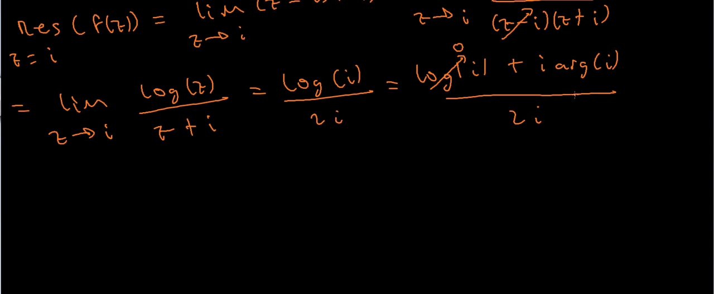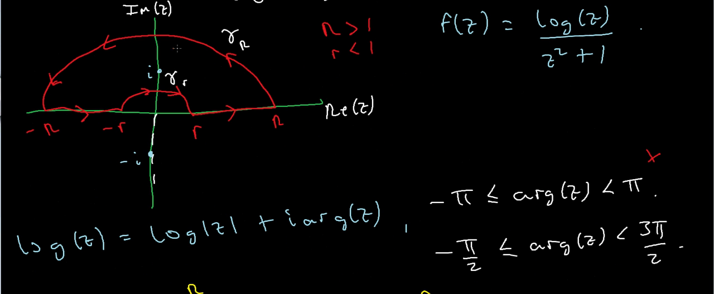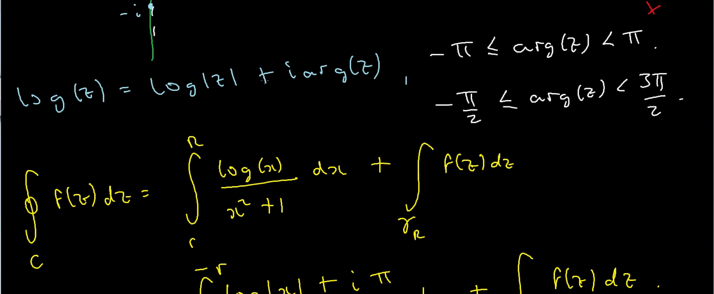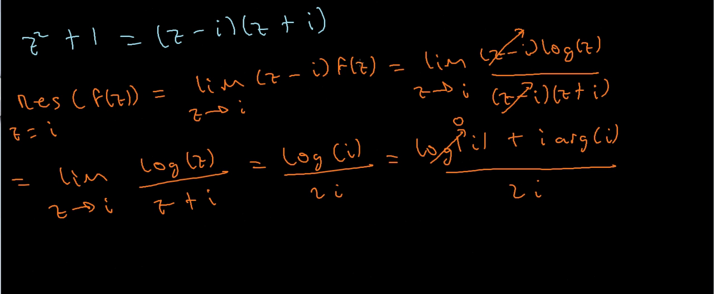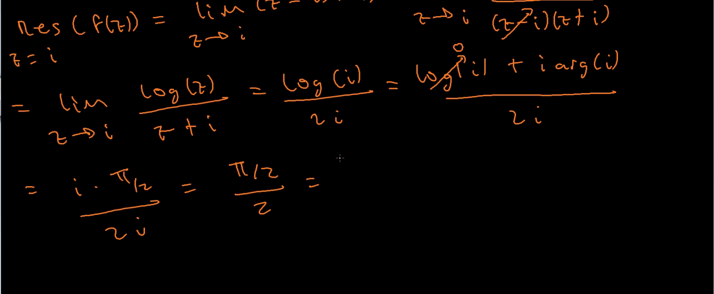But what about this term? Well, what's the argument of i? Remember, the argument is the angle that the complex number makes with the positive real axis. And i is somewhere here. Well, it's exactly here. And the angle that makes with the positive real axis is 90 degrees, or in other words, pi over 2 radians. So the argument of i is pi over 2. So if I put in pi over 2, I'm going to get i times pi over 2 divided by 2i. The i's are going to cancel, and I'm going to be left with pi over 2 over 2, which is pi over 4.